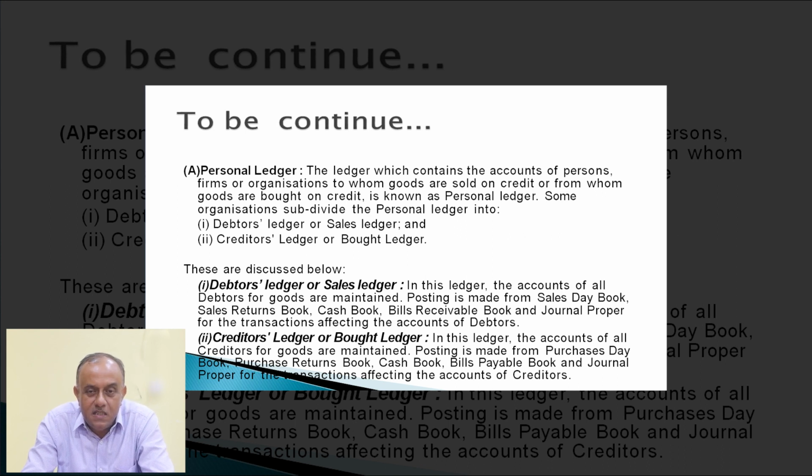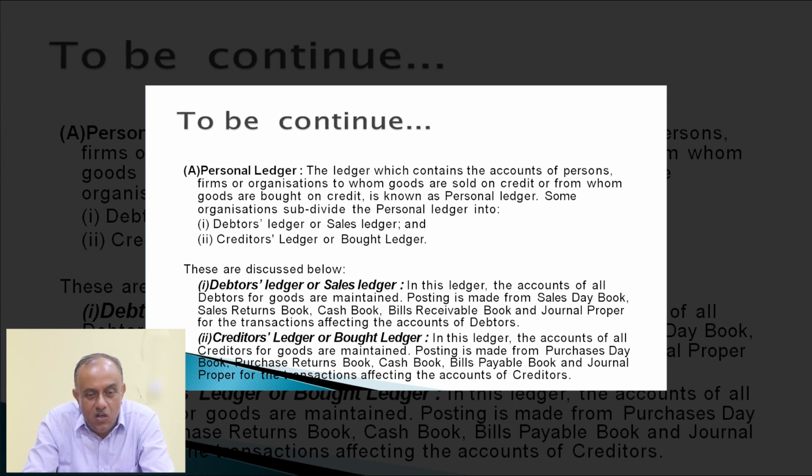These are discussed below. Number one, debtors ledger or sales ledger. In this ledger, the accounts of all debtors for goods are maintained. Posting is made from sales day book, sales return book, cash book, bills receivable book, and journal proper for transactions affecting the accounts of debtors.